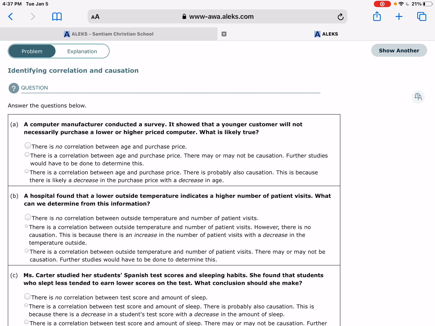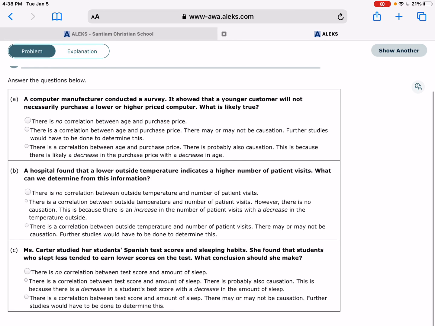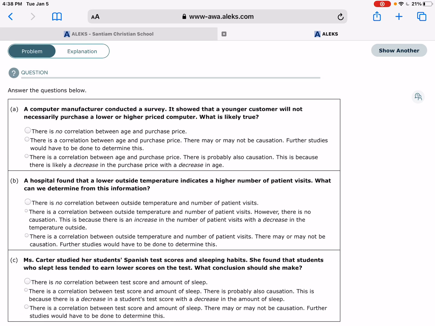A hospital found that a lower outside temperature indicates a higher number of patient visits. So when it gets cold, they have more patient visits. These two things seem to be happening at the same time. There is a correlation, but remember what I said? It's really hard to prove that one thing causes another. So what are we going to say? Well, we're definitely not going to say that there's no correlation because we are seeing this.